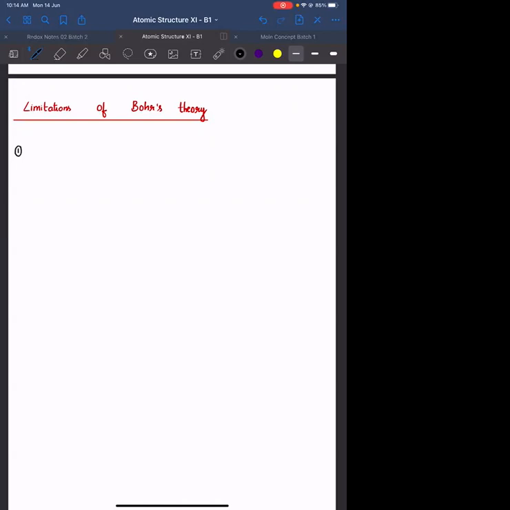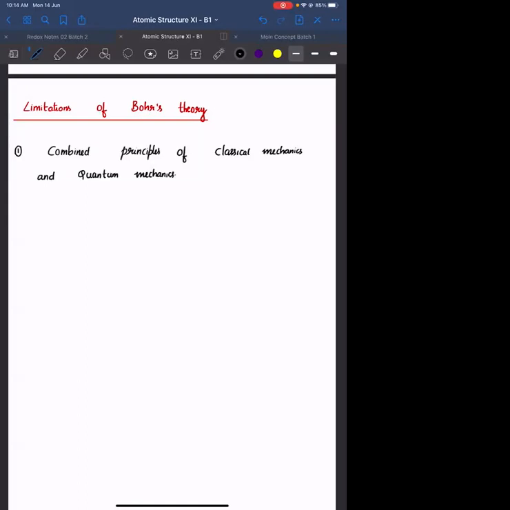What is the first limitation? He combined principles of classical mechanics, classical mechanics मतलब इतना ही याद रखना, where Newton's laws are applicable, and quantum mechanics.